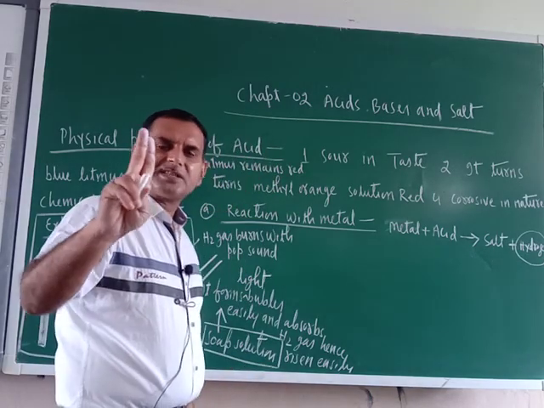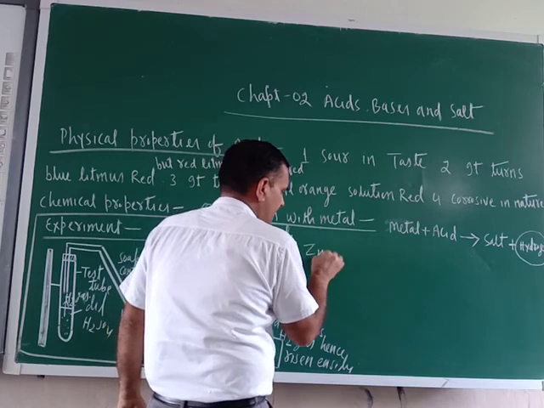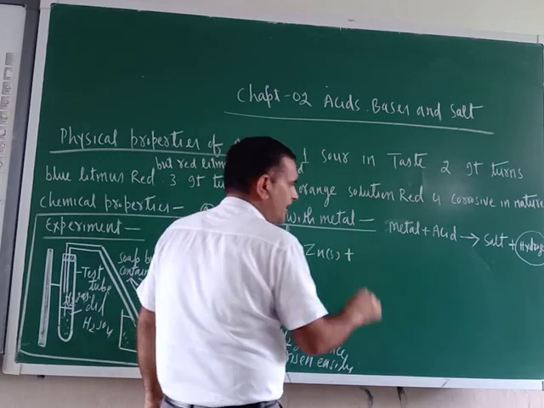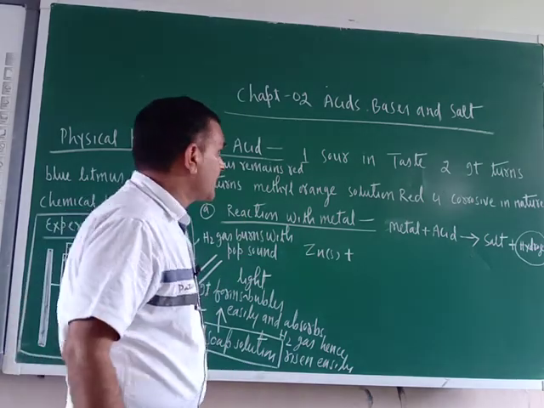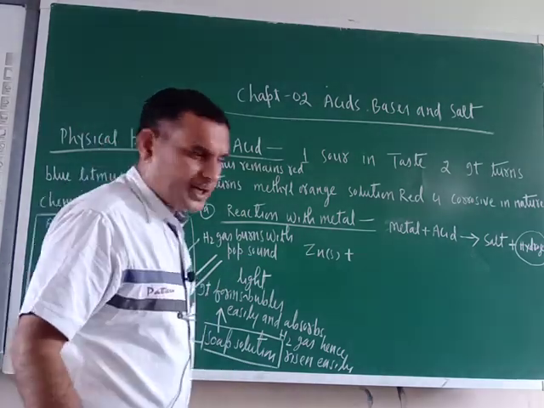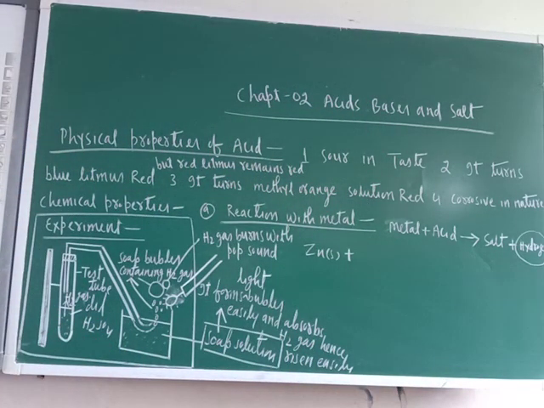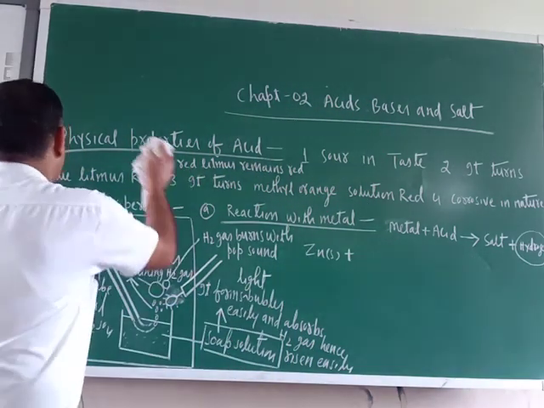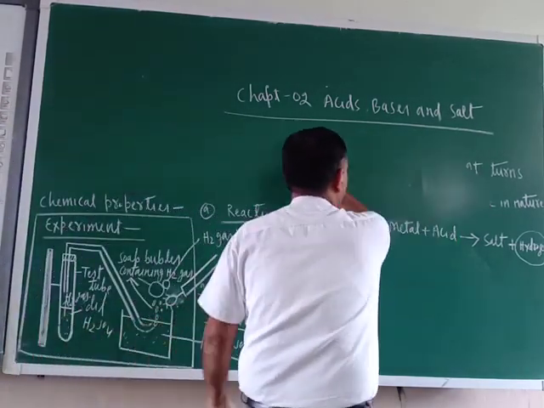As a representative of metal, I am taking here zinc. Zinc reacting with acids. So what kind of acids am I taking? Always remember, basically there are two categories of acids. Please remember this one: dilute acids. I am writing this side and will write the meaning of dilute and concentrated.